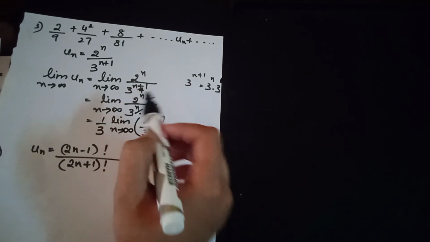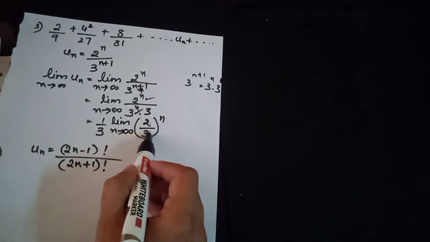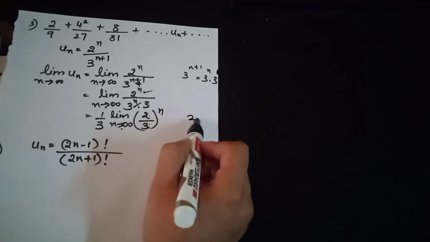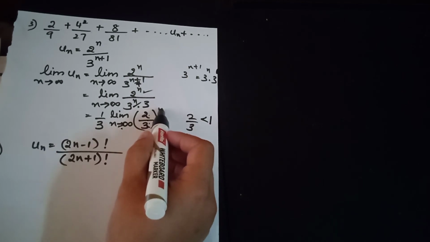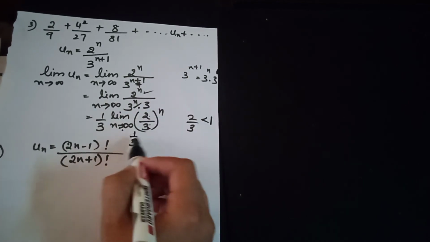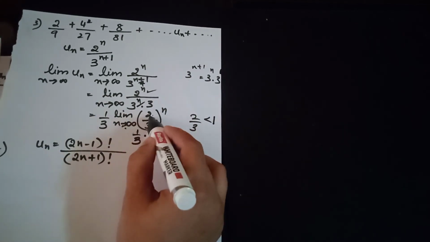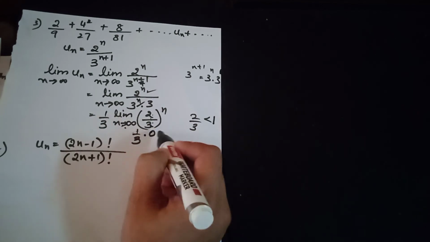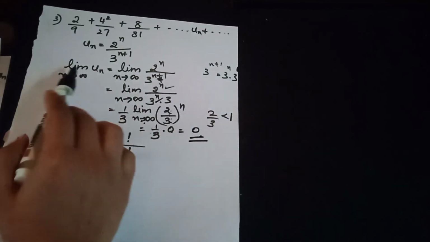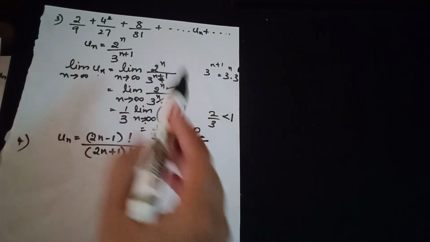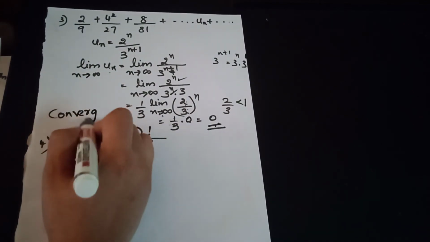Since 2 by 3 is less than 1, if you apply the limit to a smaller number raised to the power of n, this will be 0. Multiplied by 1 by 3, the value is 0. Therefore, limit n tends to infinity un is 0, and hence the given series is a convergent series.